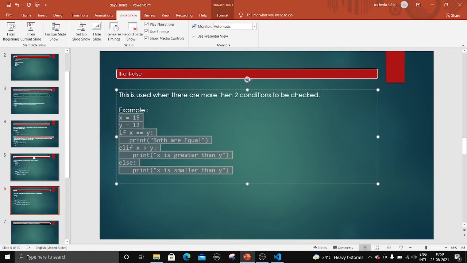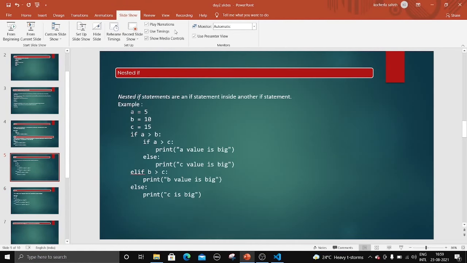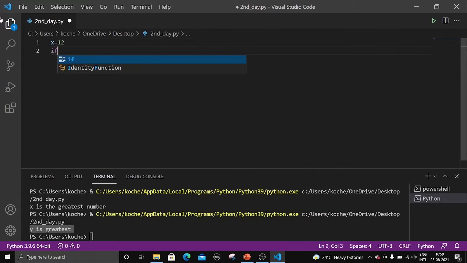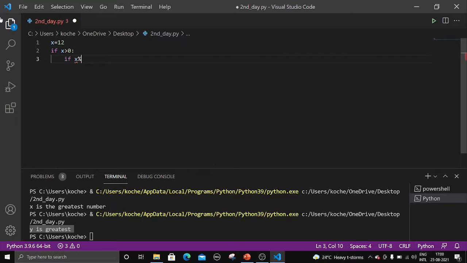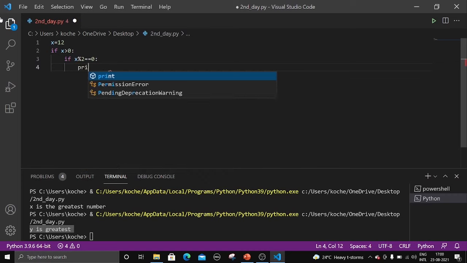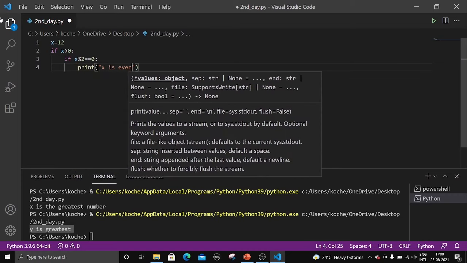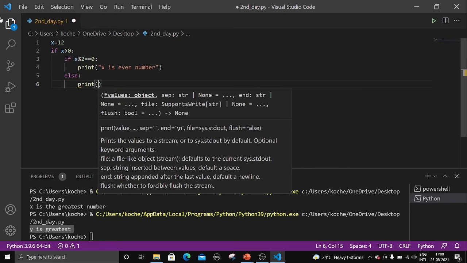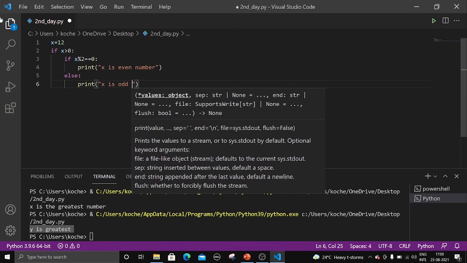And now let us go to nested if. Nested if statements are an if statement inside another if statement, right? So let me give you an example of that one. X equal to 12, if x is greater than 0, let me type the program and I will explain you after this. X is our number.